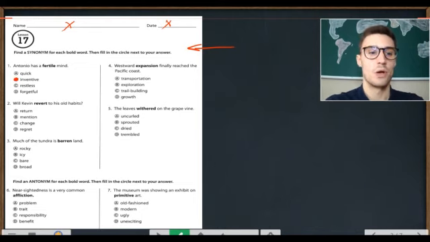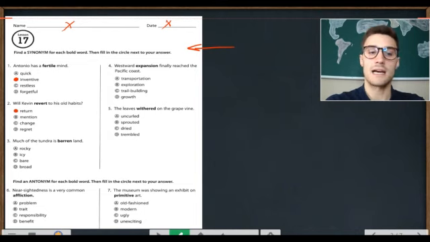Number 2. Will Kevin revert to his old habits? What's a synonym for revert? A. Return. B. Mention. C. Change. D. Regret. Will Kevin revert to his old habits? Revert and A. Return.